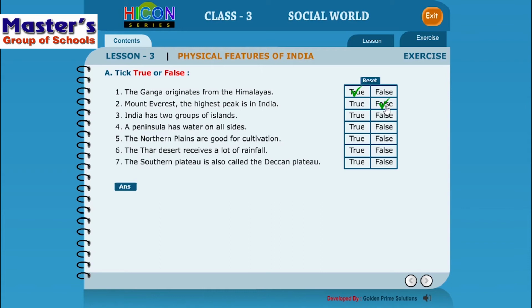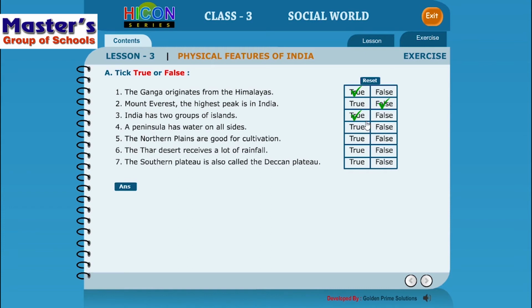And what was it named as? Lakshadweep, isn't it? Yes. So we have discussed about these 2 island groups. One in Arabian Sea, which is called Lakshadweep, and the second in Bay of Bengal, known as Andaman and Nicobar Islands. So is the statement the right one? Yes. India has 2 island groups.